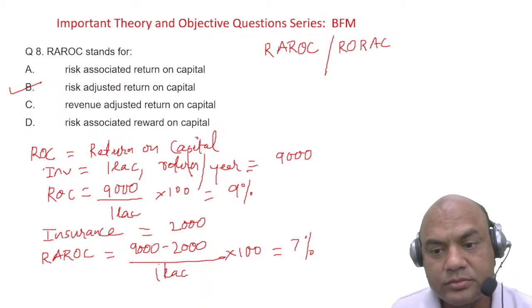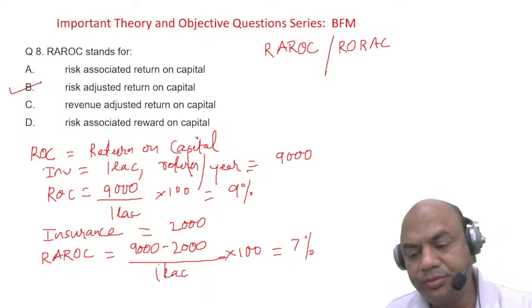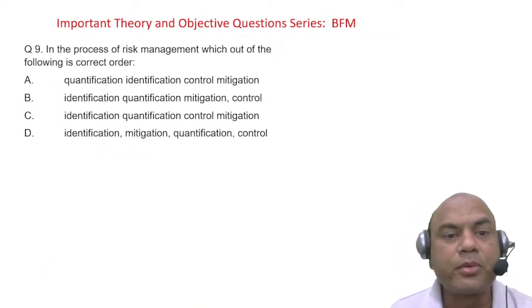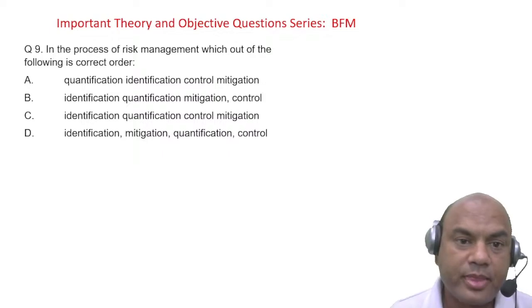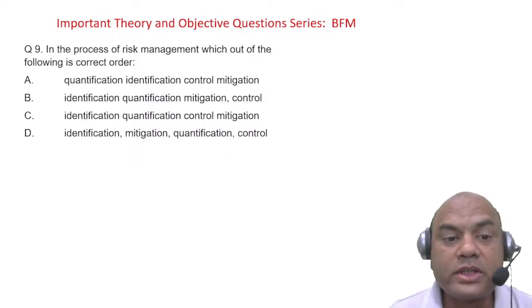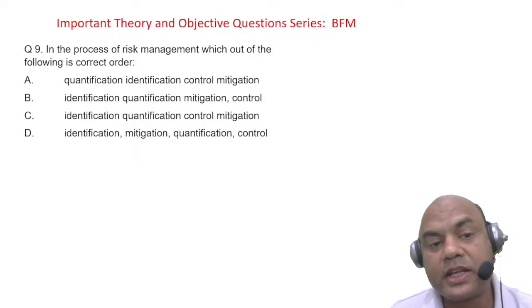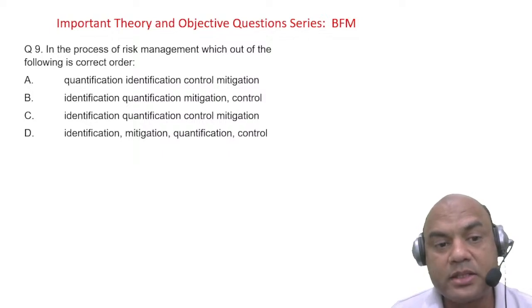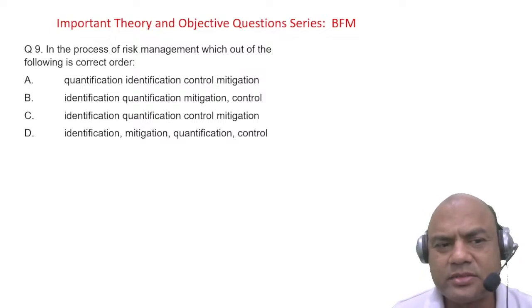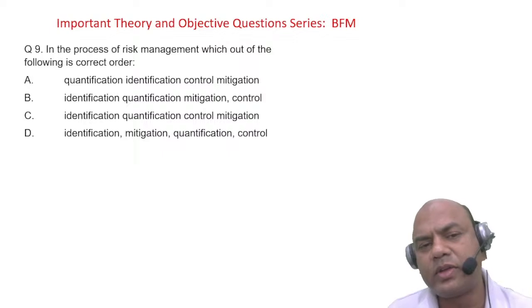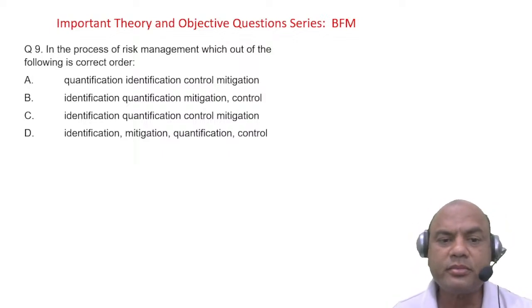Okay, now shall we move on? In the process of risk management, which of the following is the correct order? Quantification, identification, control, and mitigation. Now all the sequences are given.